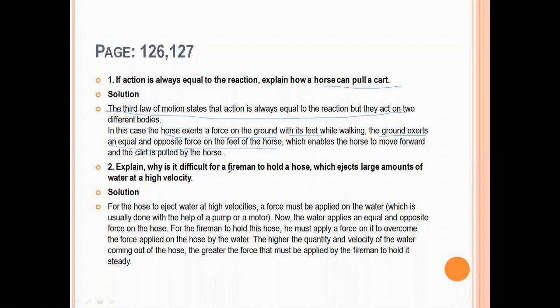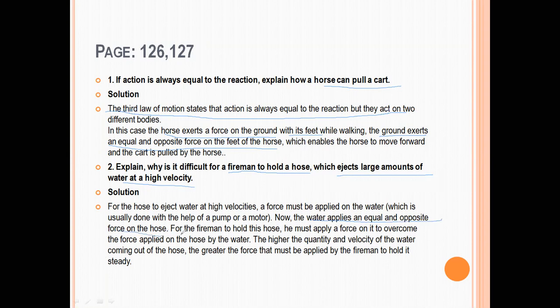Explain why it is difficult for a fireman to hold a hose pipe which ejects a large amount of water at high velocity. It is difficult for a fireman to hold a hose pipe, that is a water pipe, through which water is coming out with a high velocity, because according to Newton's third law of motion, the water applies an equal and opposite force on the hose.